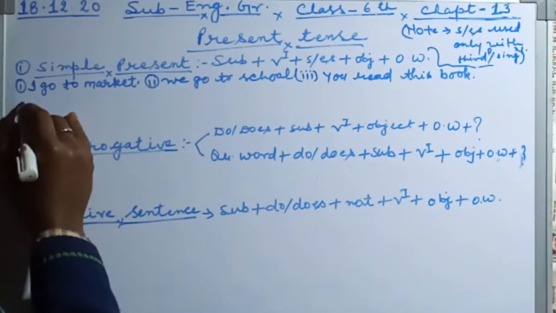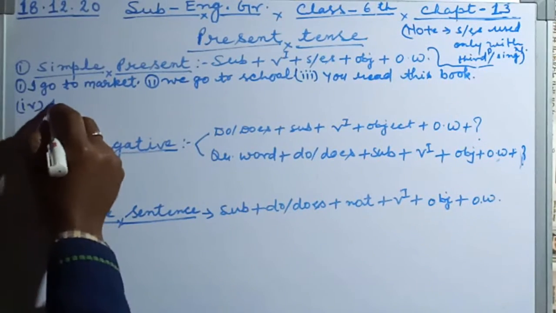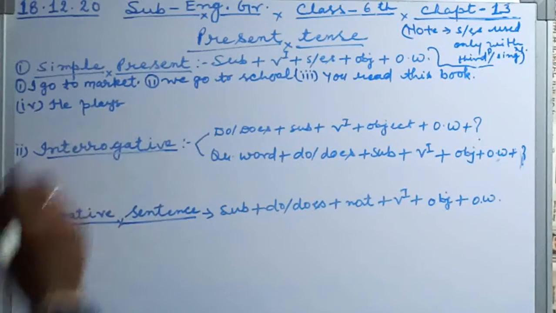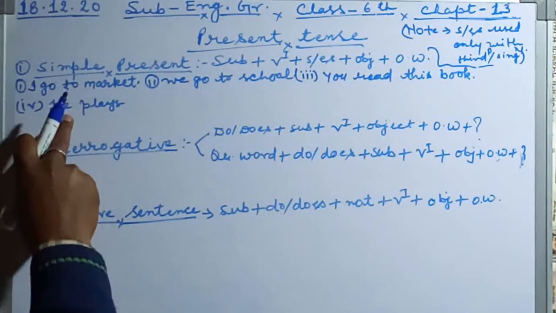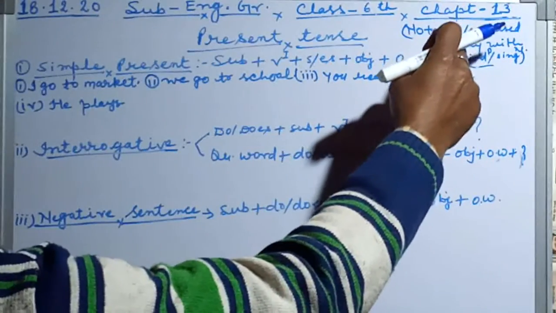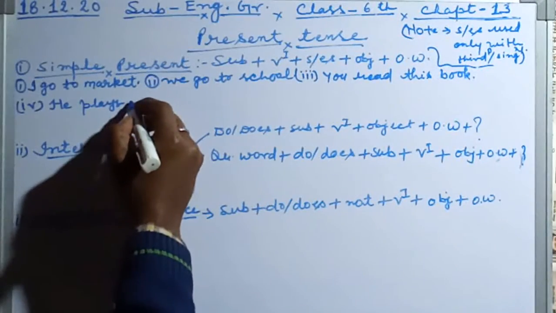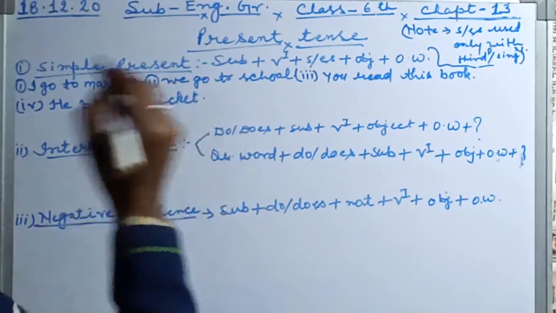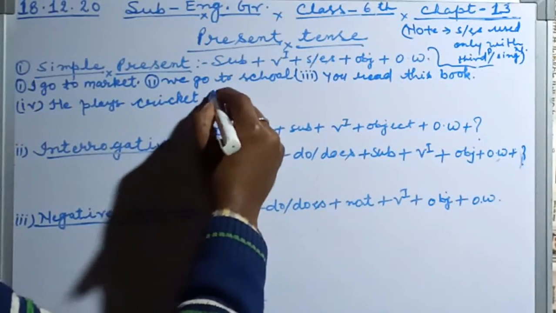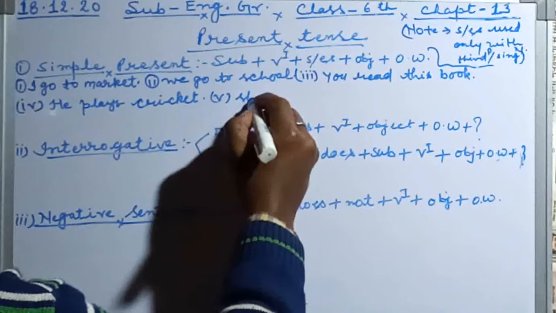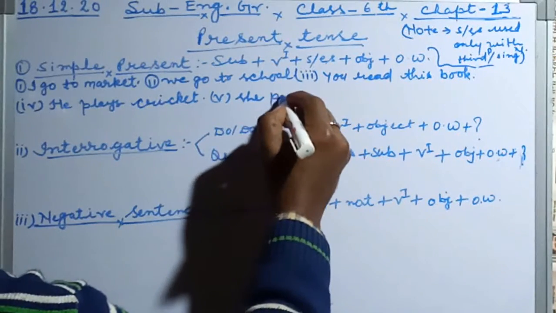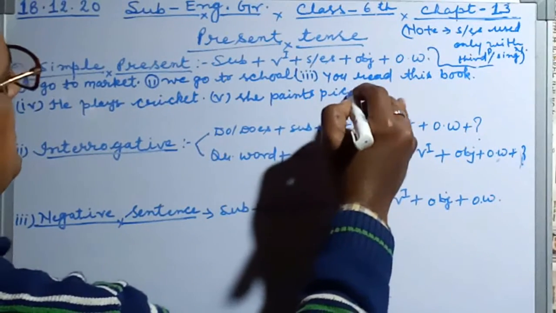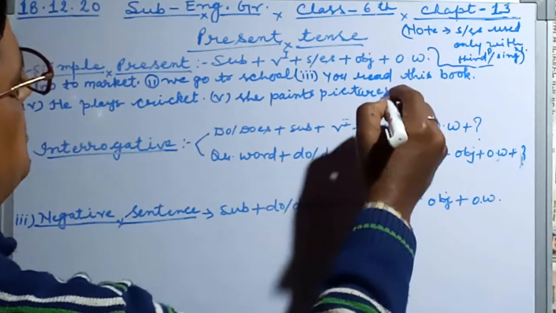Third person singular number I am taking: He plays cricket. He is a third person singular number, so we use here S/ES. Number 5: She paints pictures.